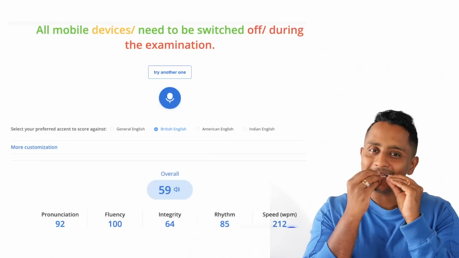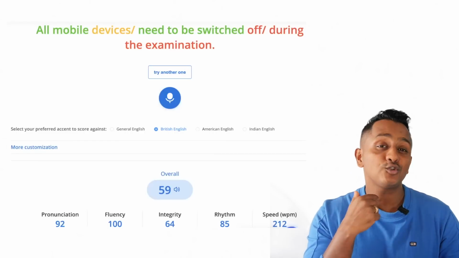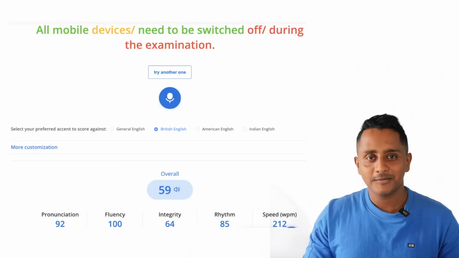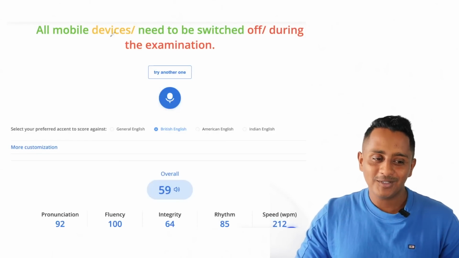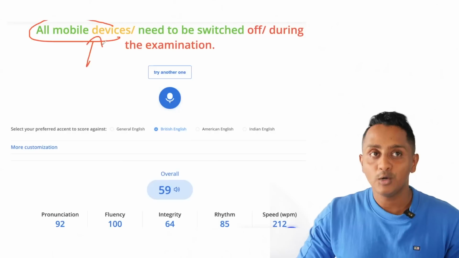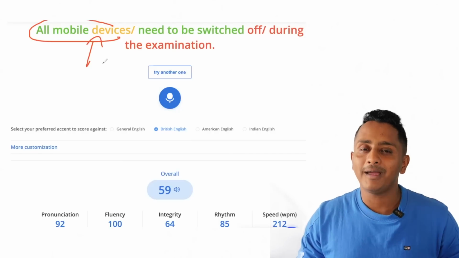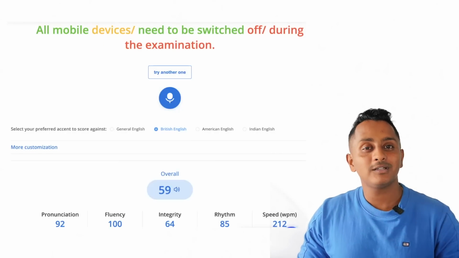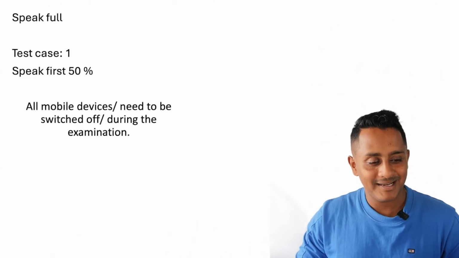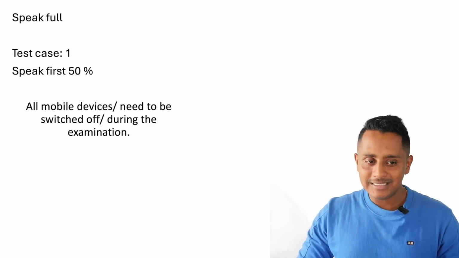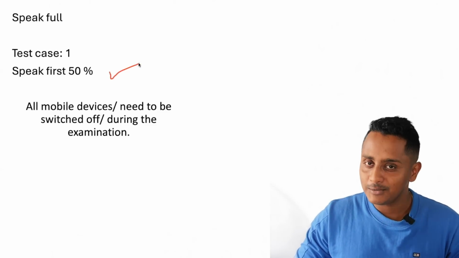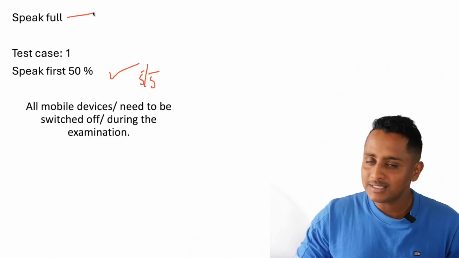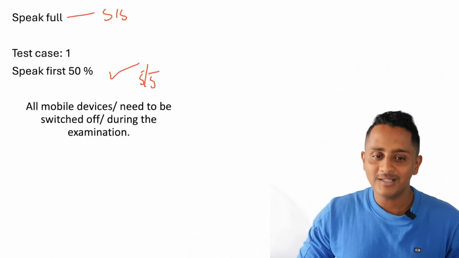But you have to speak clearly, crisp clarity. This should not be a pitch issue. Like the way I spoke, you speak first half, you'll get marks. But we will continue because sometimes these words will be difficult. First two words are so difficult, man. Correct? I will start speaking from the rest of it. If you start speaking from the rest of it, what scores do we get? Let's check this out. So now test case number 1 also is passed, where I will be getting fluency 5 out of 5. Speak full, test case 0, also I got fluency 5 out of 5.